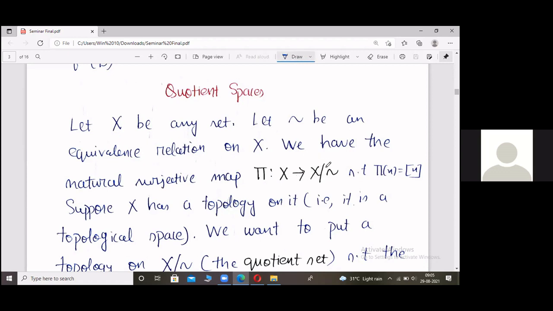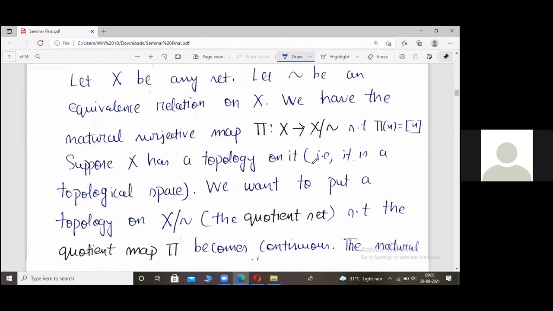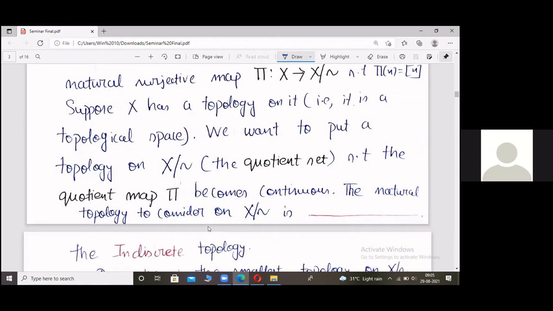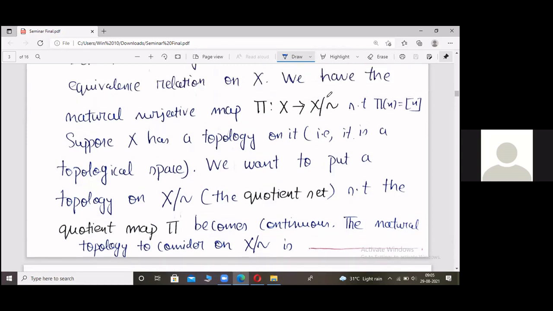So can you all think of a natural topology on the quotient set which makes this map pi continuous? Yes, the indiscrete topology is one such topology, the natural choice. Why? Because if we put the indiscrete topology on the quotient set, the only open sets will be X mod tilde and the empty set. Their inverse images are basically X and the empty set, and hence they are open sets in X because X is a topological space.